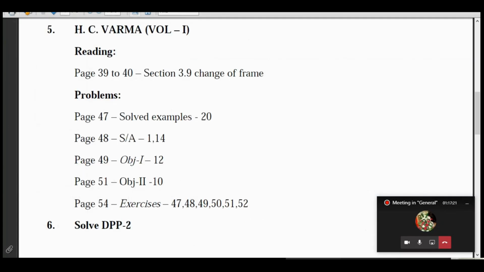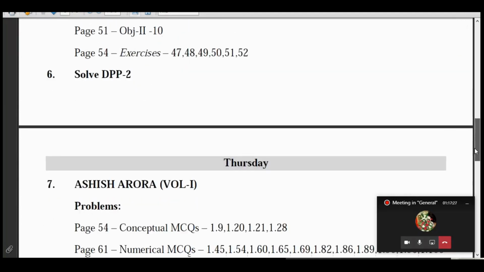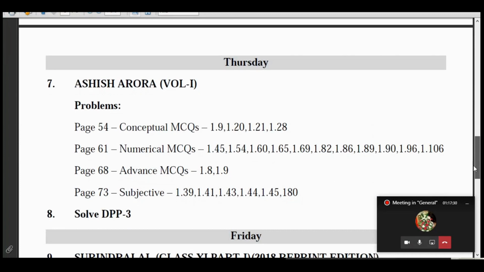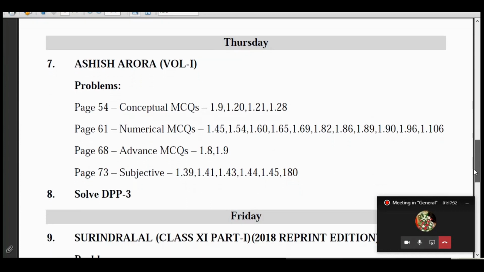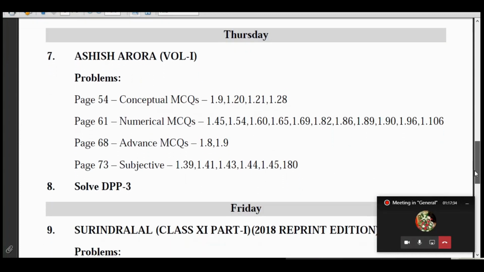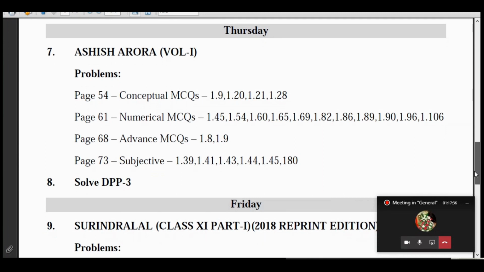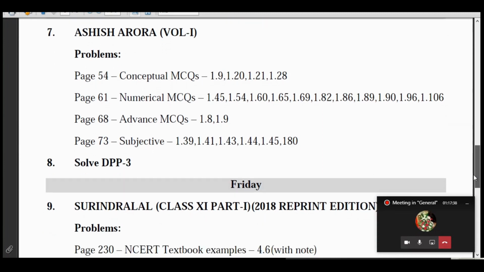So I'll close this. Anything here? Thursday's Ashish Arora. Should I open any of these conceptual MCQs, numerical MCQs, advanced MCQs, subjective of Ashish Arora book?